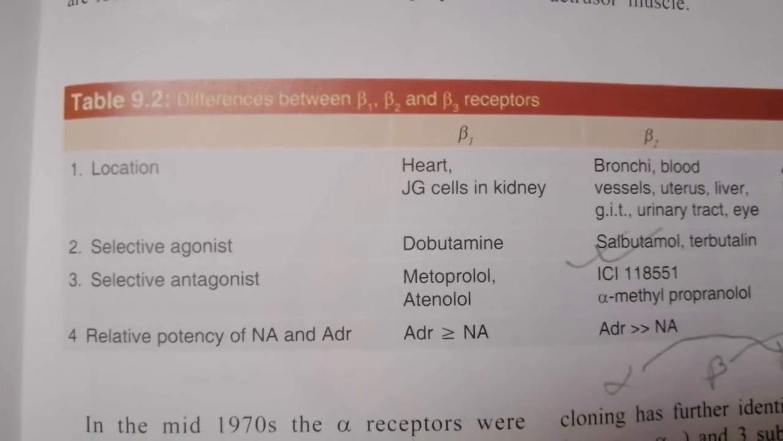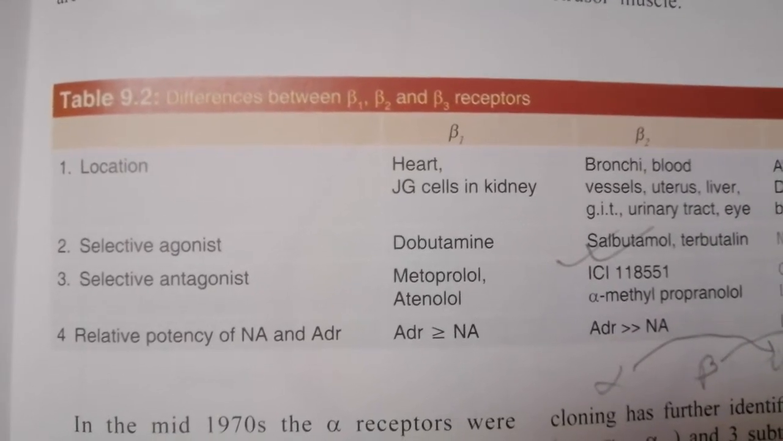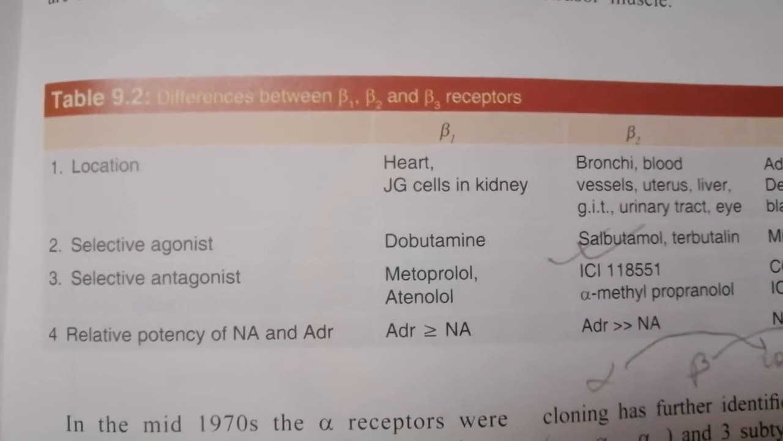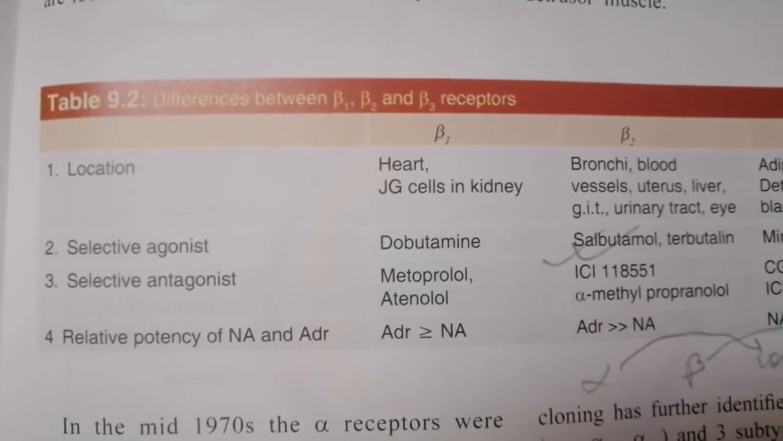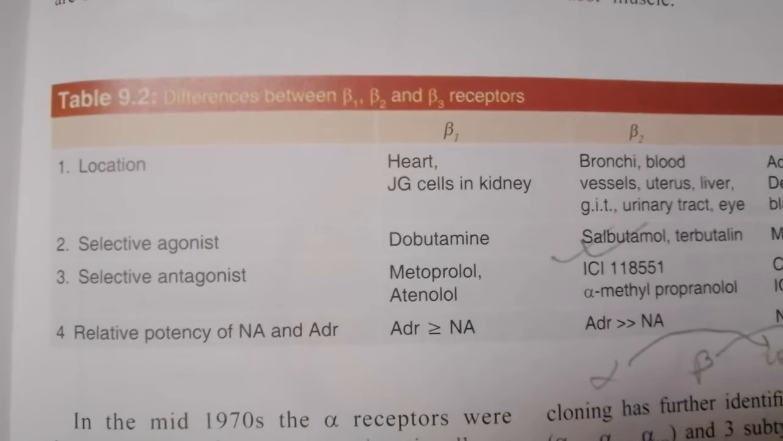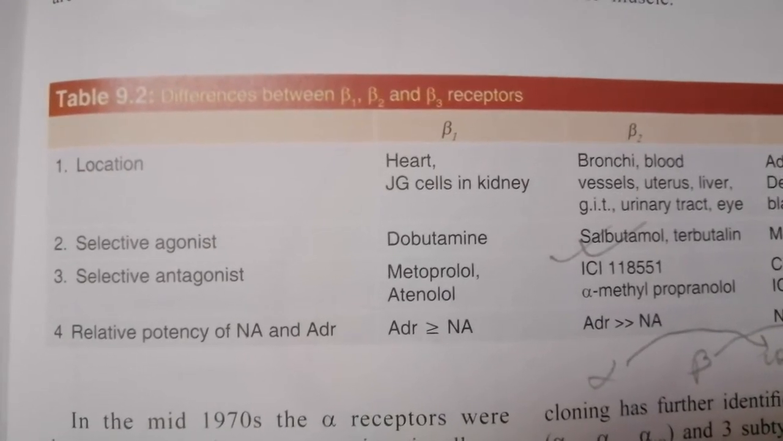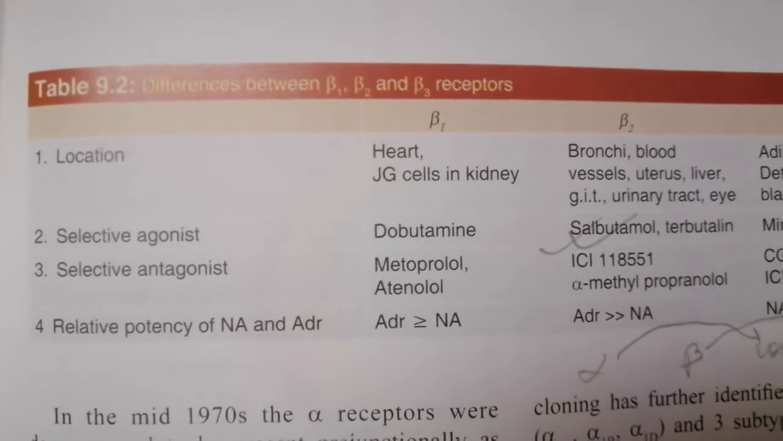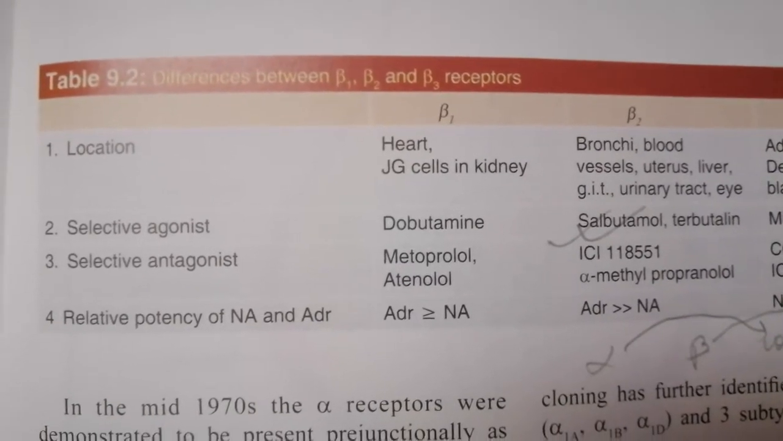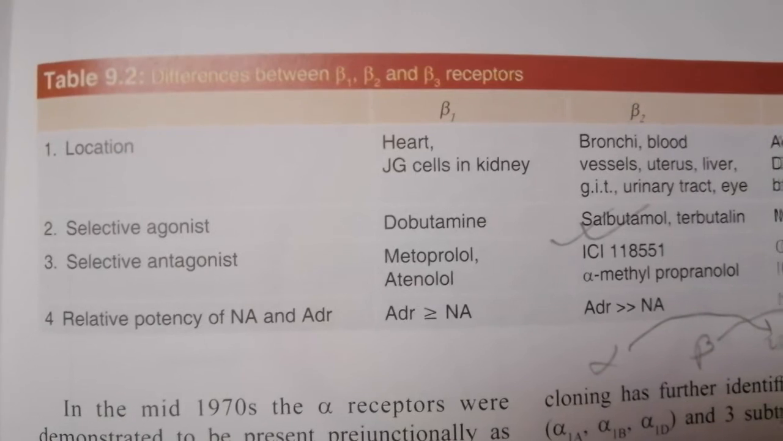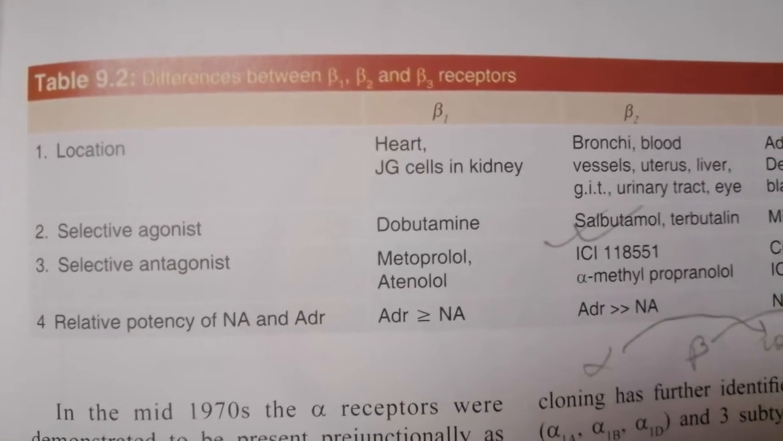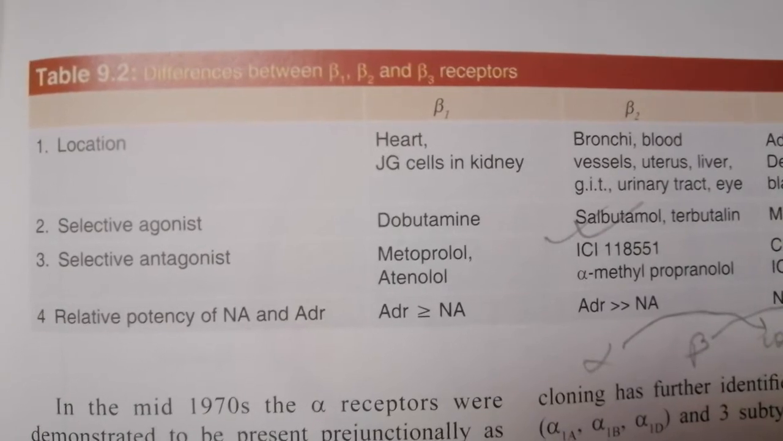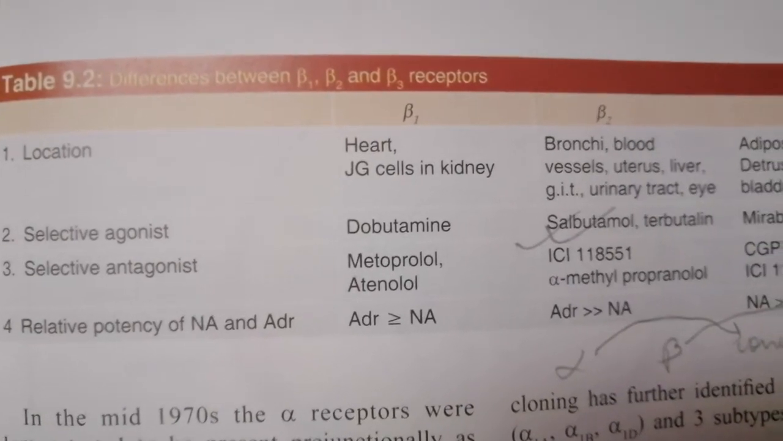Okay, what does antagonist mean? An agonist facilitates the substance to bind with the particular receptor. An antagonist does not allow the substance to bind with the particular receptor, and they are metoprolol, atenolol. They are the selective antagonists. Now, the potency for adrenaline of this beta receptor is more than the noradrenaline, or maybe equal.